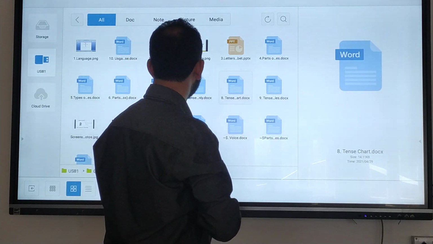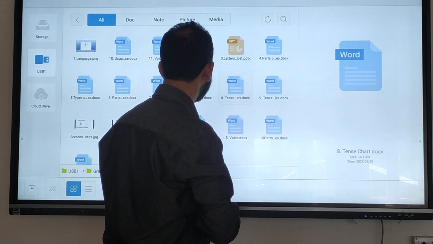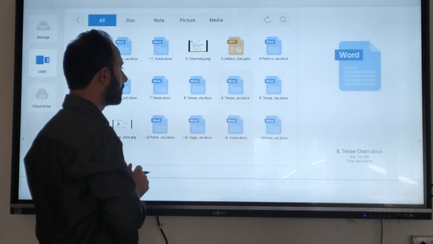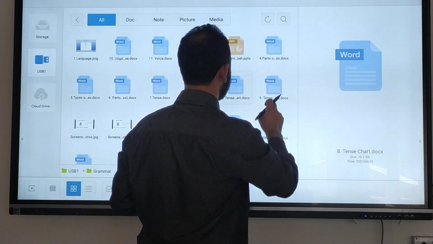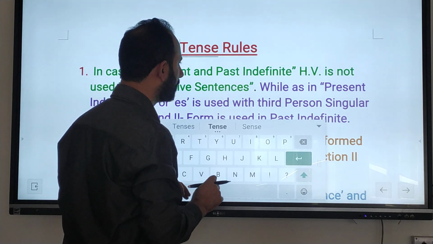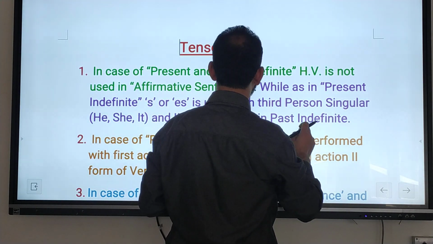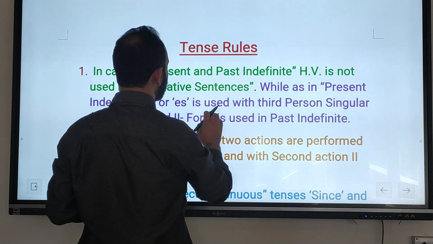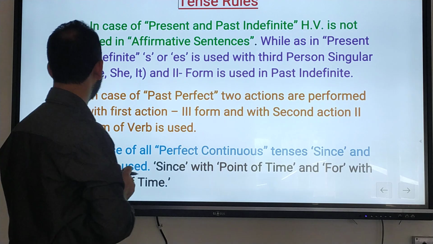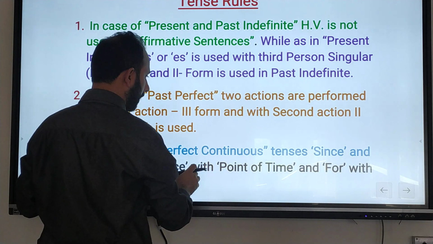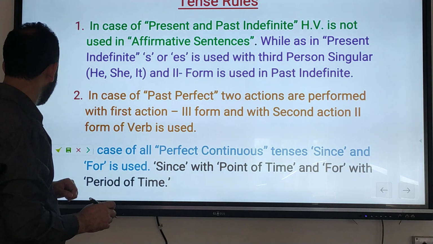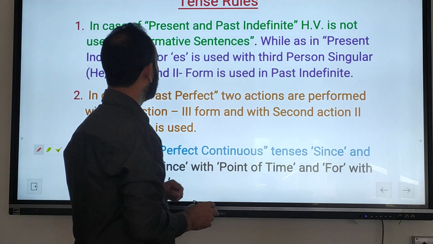Now, there are some rules which you have to remember. I will discuss those rules also with you. There are only, I think, two or three rules. I didn't discuss more rules because it becomes hectic and difficult to remember more. These are the few rules which you have to remember, and in this way we will complete the tense rules.